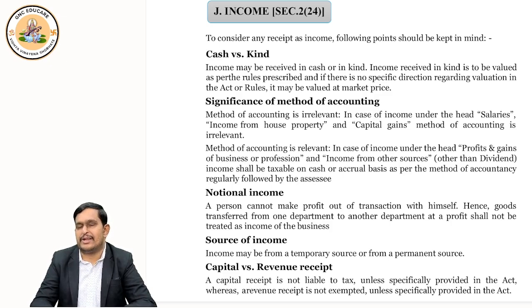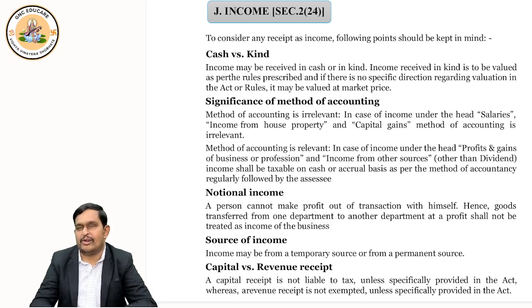But there may be some assets whose value cannot be determined. For example, you participated in a competition and you won a Samsung S25 Ultra. When you won that phone, what is the value of it?